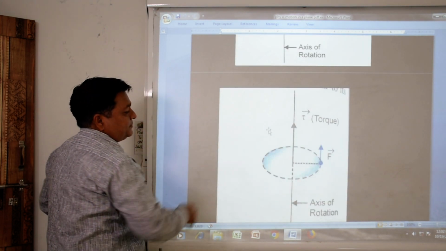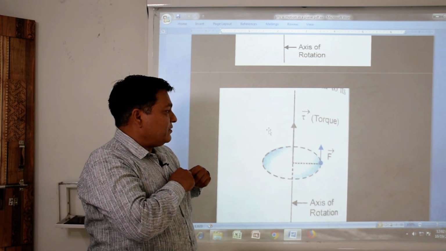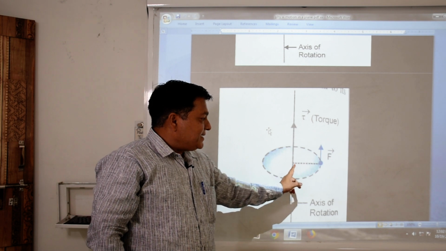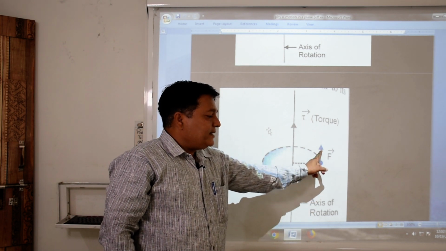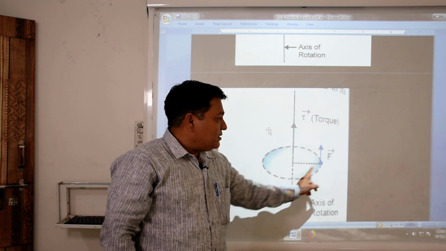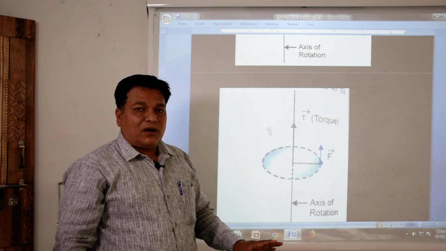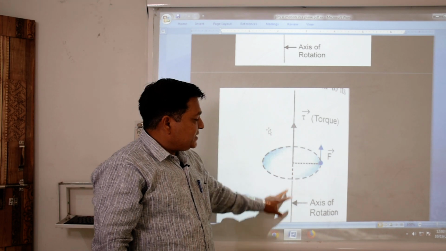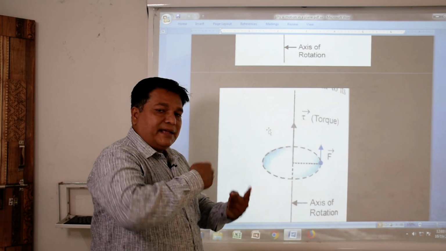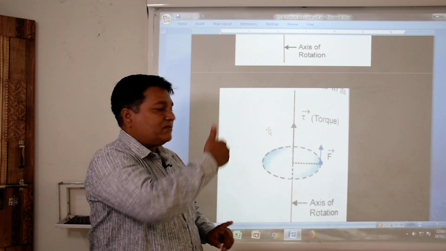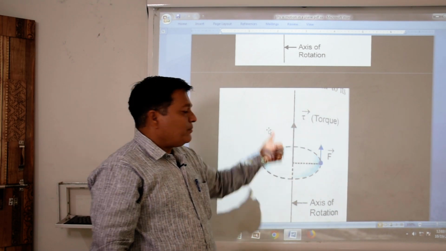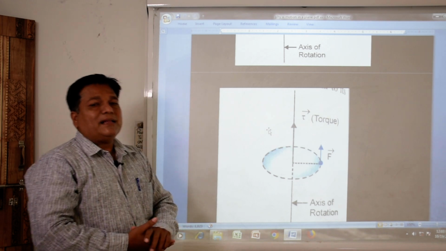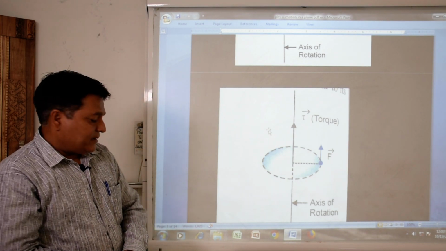This is torque. Torque means a particular particle is rotating about its axis of rotation. It has a certain distance and force is applied in this direction. So force into the perpendicular distance is said to be the torque. And where is the direction? The direction is upward. It is moving in anti-clockwise direction, and the direction of this axial vector torque shows the upward direction. So it has direction. So this is also another type of axial vector.